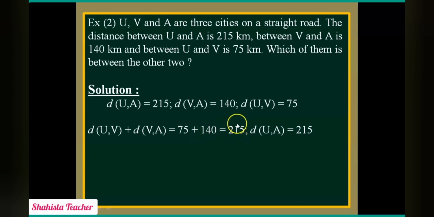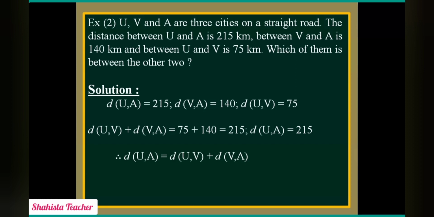Now this 215 is equal to the distance of UA. So here, the distance of UA is equal to the distance of UV plus the distance of VA. After adding these two distances, UV and VA, we come across 215 kilometers. So that means the distance of UA is equal to the distance of UV plus the distance of VA.